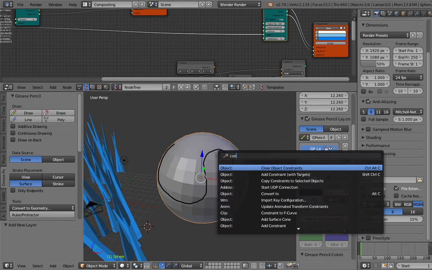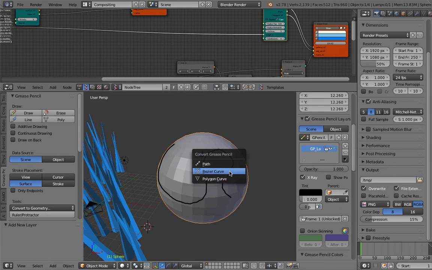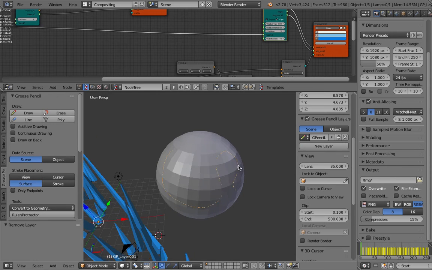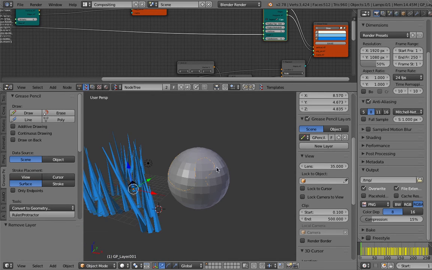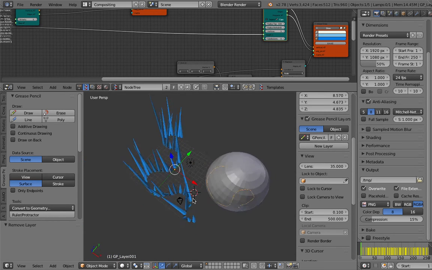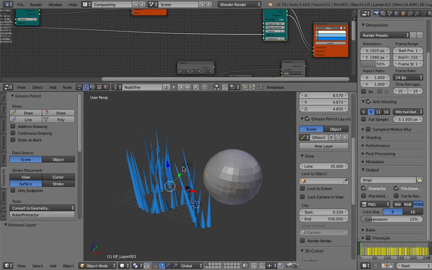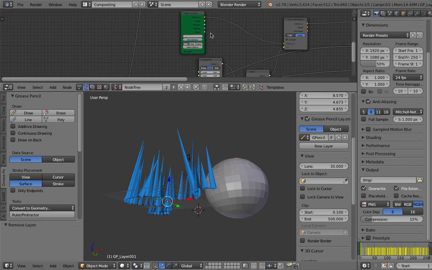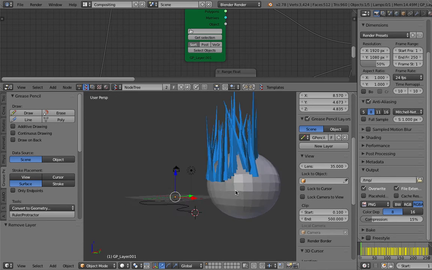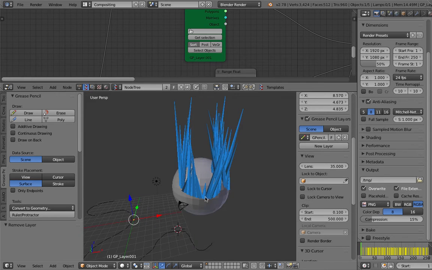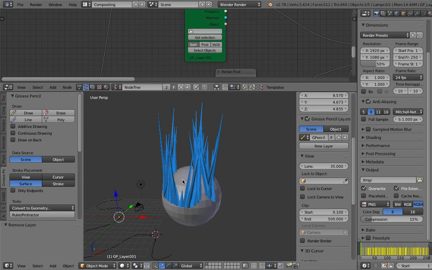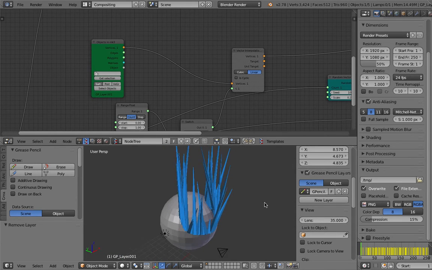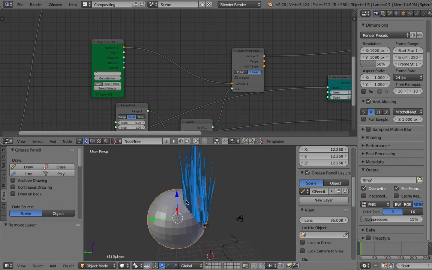Now I want to convert the grease pencil into curve, and the grease pencil now should be based on this sphere. Okay, now if I just use that curve and source it here, we can see our instance cylinders is not pointing in the normal directions of this guy.